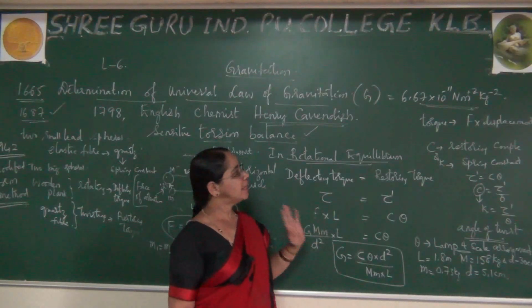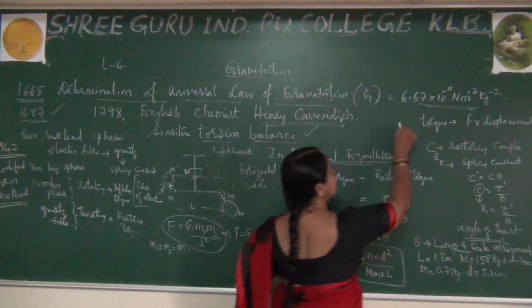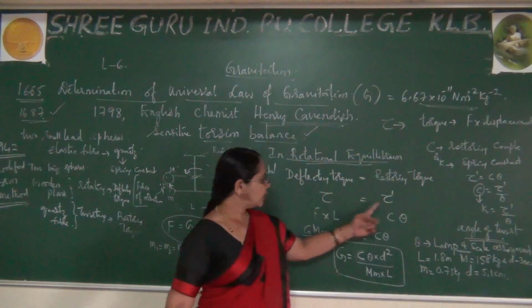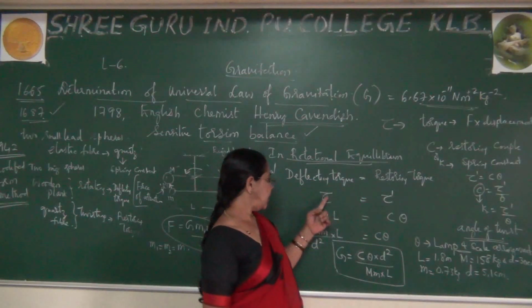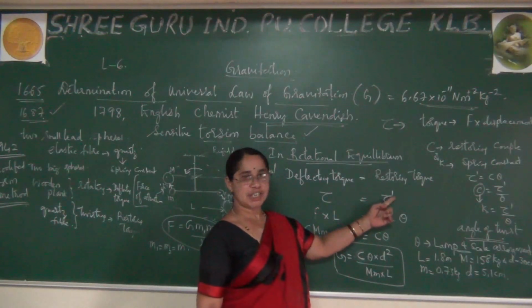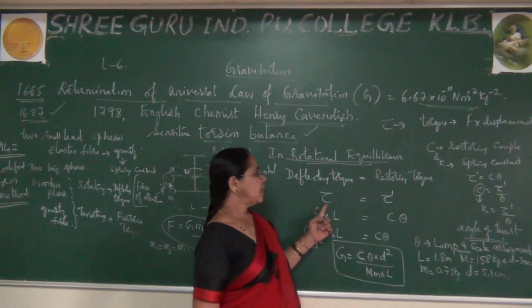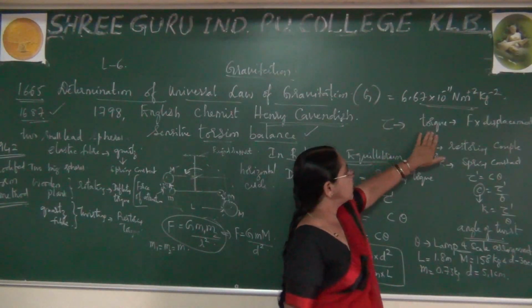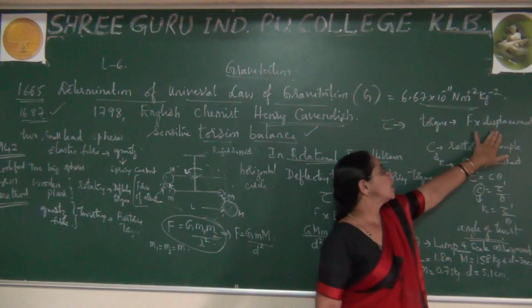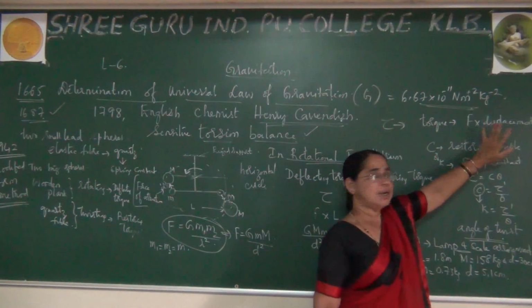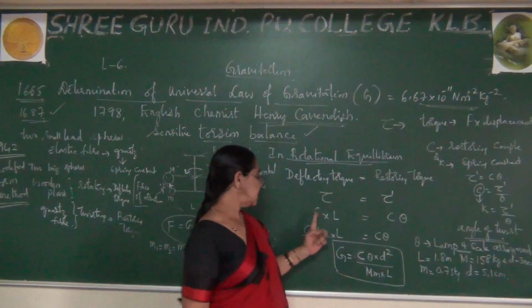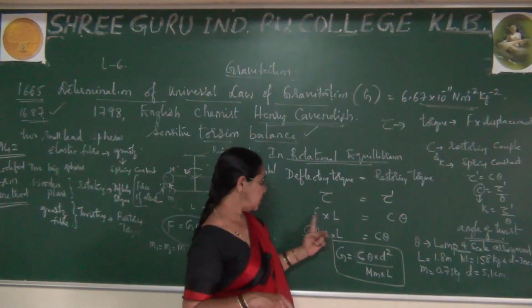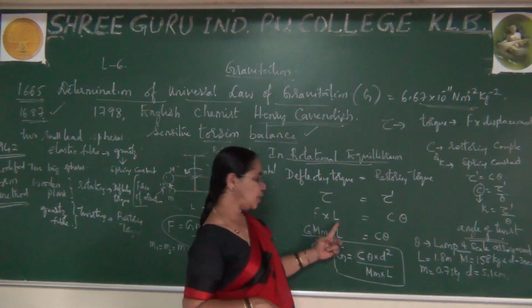Torque is represented by the symbol tau. For your reference, I have written tau and tau dash. Tau is nothing but the product of force and perpendicular distance. So the deflecting torque, due to the small spheres and big spheres acting on the wooden plank, I write as F into L.